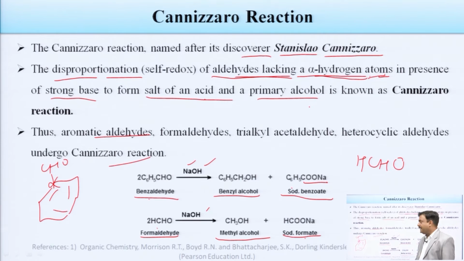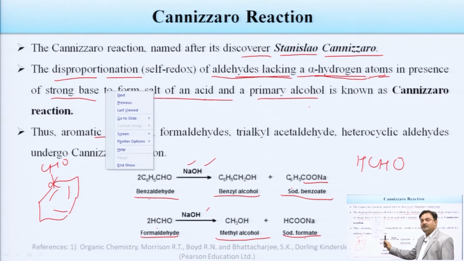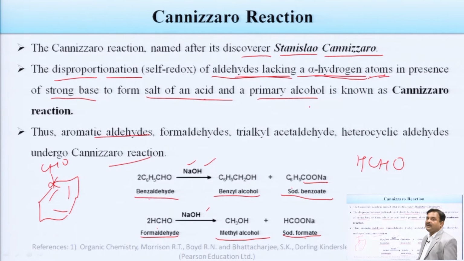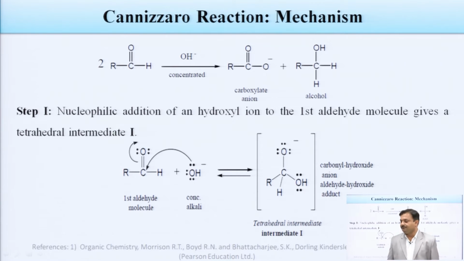Again I am repeating: aldehydes having no alpha hydrogen, in the presence of NaOH, give one molecule of alcohol and one molecule of a salt of an acid. Now you can see the general reaction.